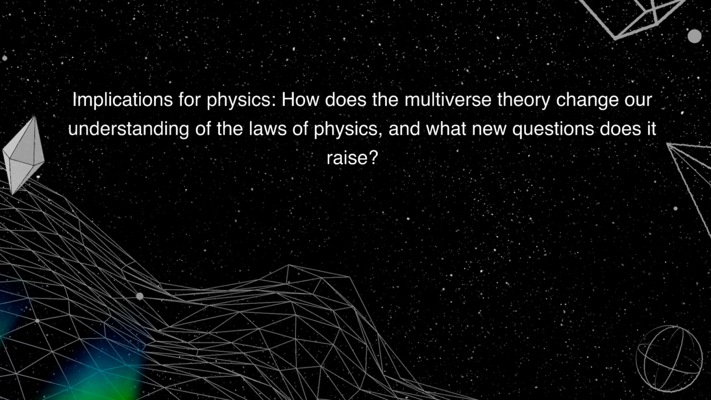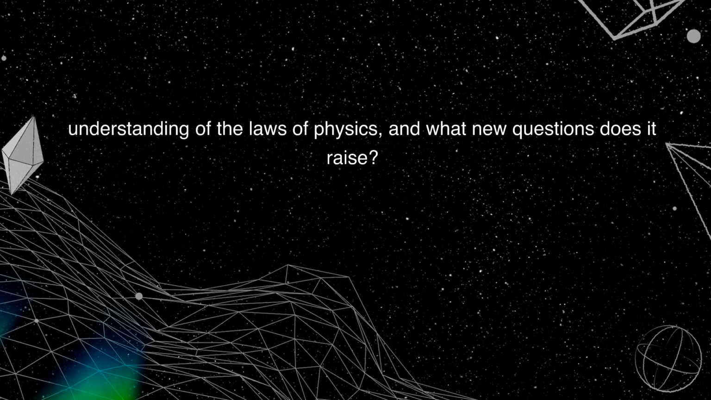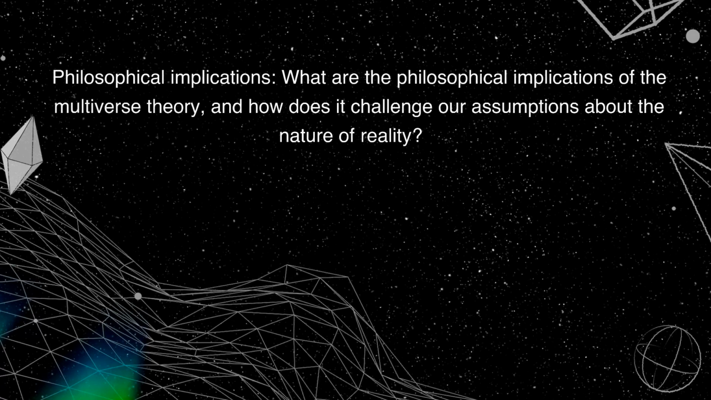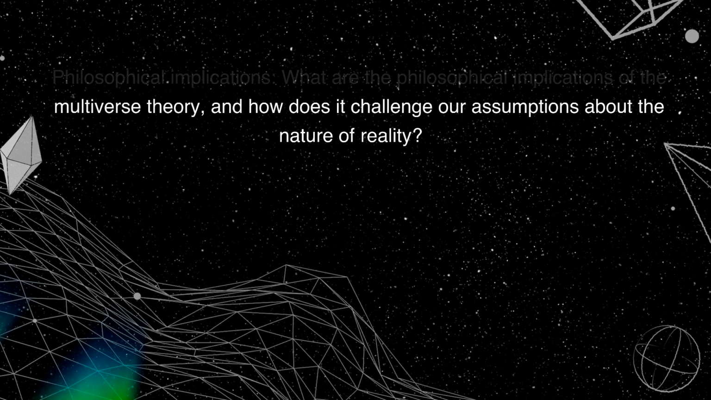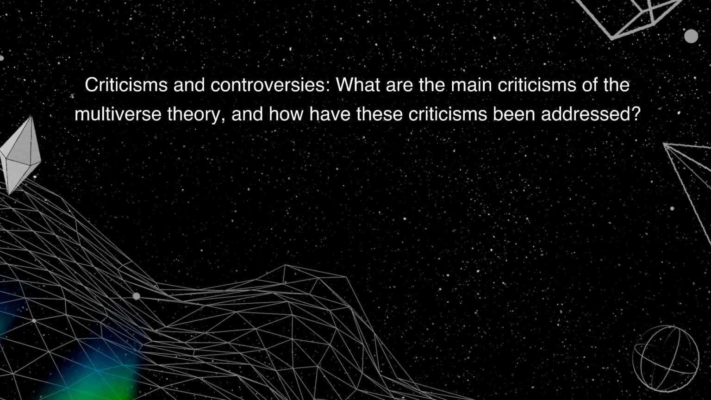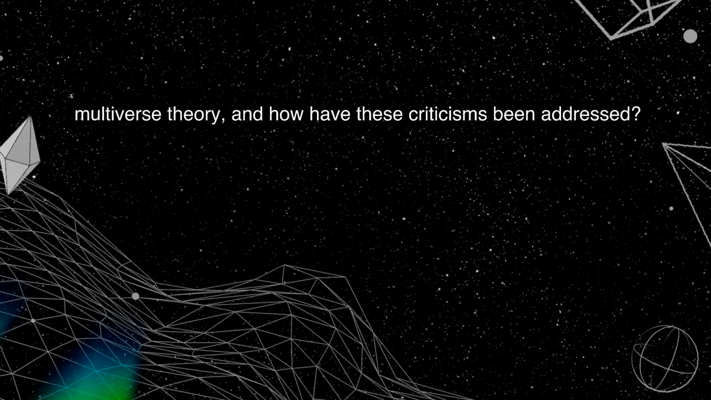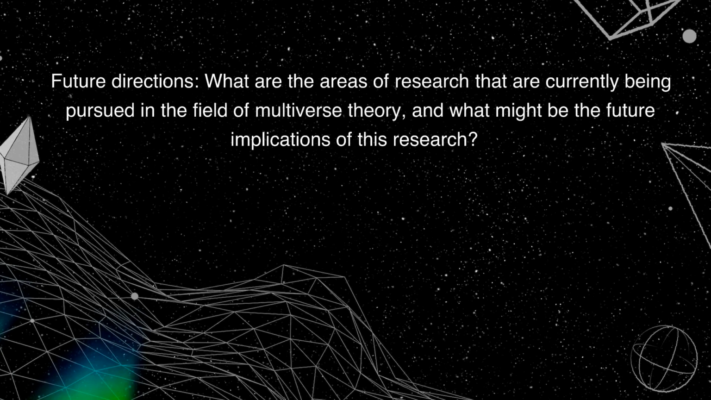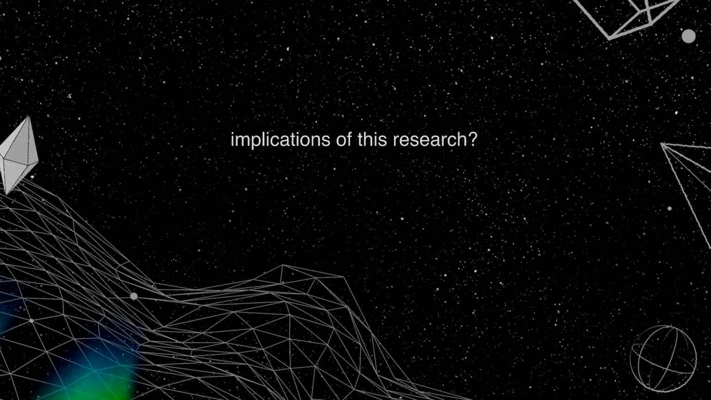Implications for physics. How does the multiverse theory change our understanding of the laws of physics, and what new questions does it raise? Philosophical implications. What are the philosophical implications of the multiverse theory, and how does it challenge our assumptions about the nature of reality? Criticisms and controversies. What are the main criticisms of the multiverse theory, and how have these criticisms been addressed? Future directions. What are the areas of research that are currently being pursued in the field of multiverse theory, and what might be the future implications of this research?